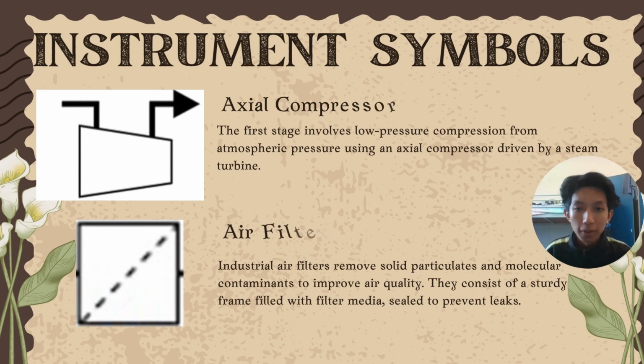Next I will explain in detail about the instrument symbols. The first one is the axial compressor. The first stage involves low pressure compression from atmospheric pressure using an axial compressor driven by a turbine. This is where the clean air enters. Then it goes to the air filter. The industrial air filter removes solid particulates and molecular contaminants to improve air quality. They consist of a sturdy frame filled with filter media, sealed to prevent leaks.